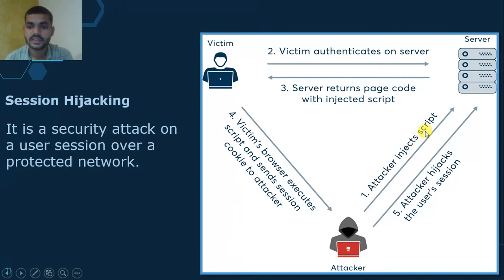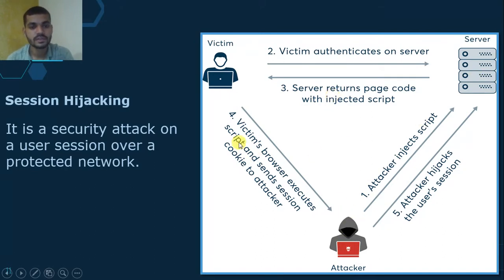Whatever injections he did on the server, the victim receives that page with the injected script, meaning any wrong information with a script which may give the victim's credentials. So in the second step he just requests the page, and the server returns the page with the script.